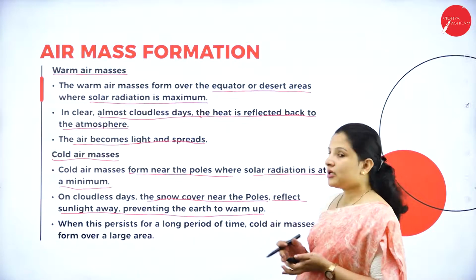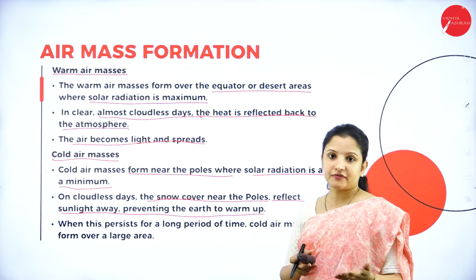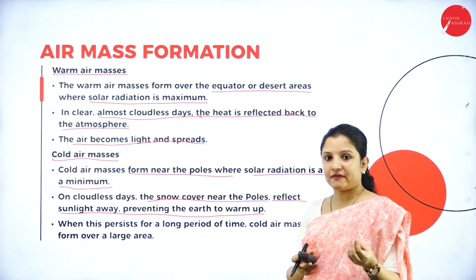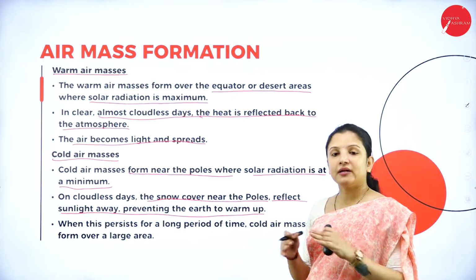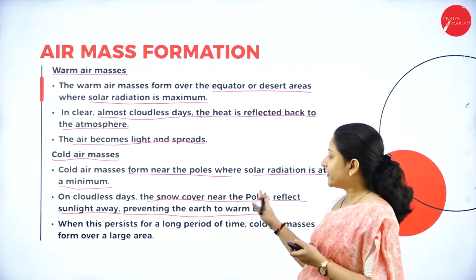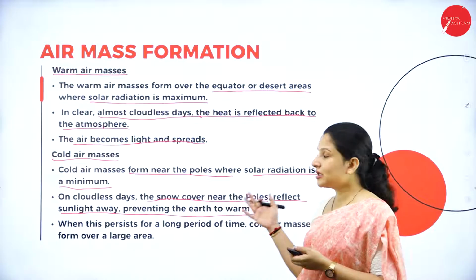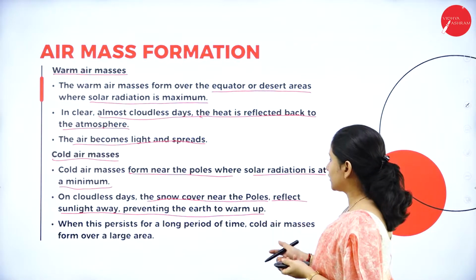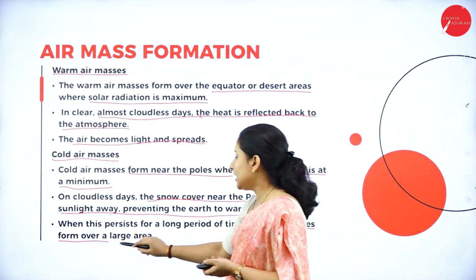So that is why the melting of the polar ice caps is occurring, again because of the greenhouse effect itself. So because of human intervention. Otherwise, the polar region would never get heated up, and the melting of the ice caps would never occur if it were left to nature and if we human beings did not interfere with nature. So when this persists for a long period of time, cold air masses form over a large area.